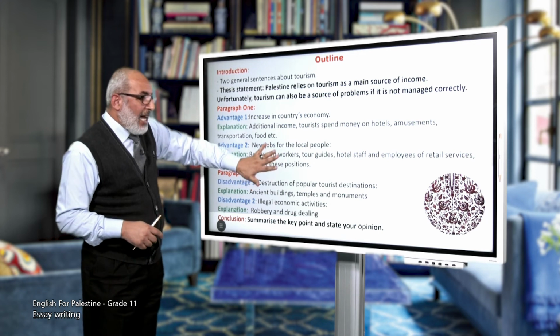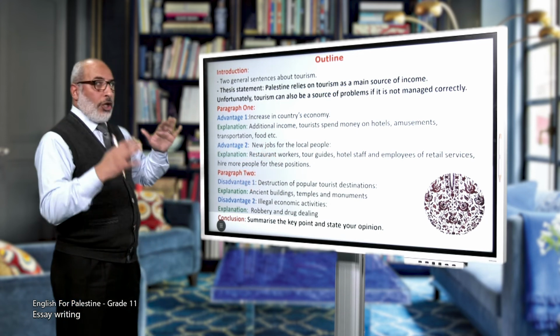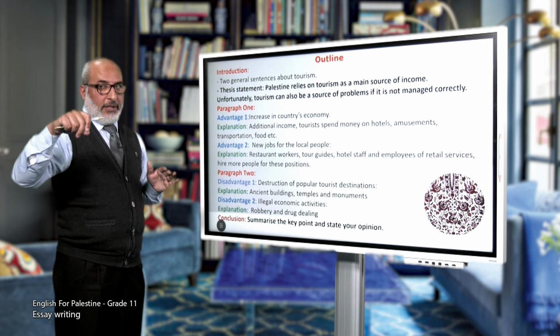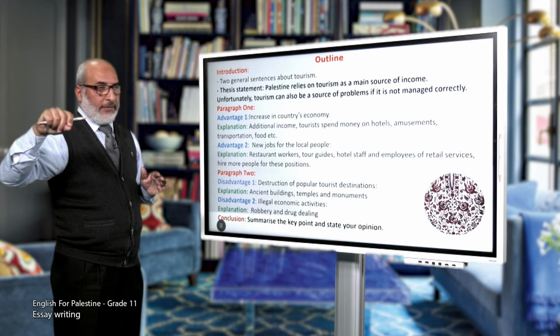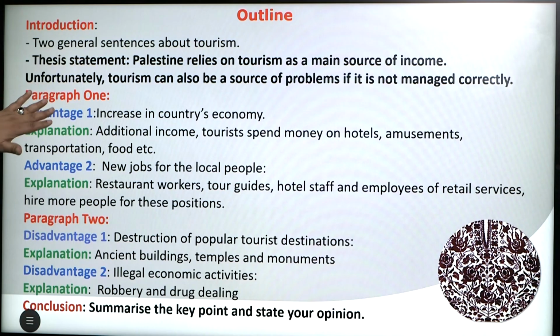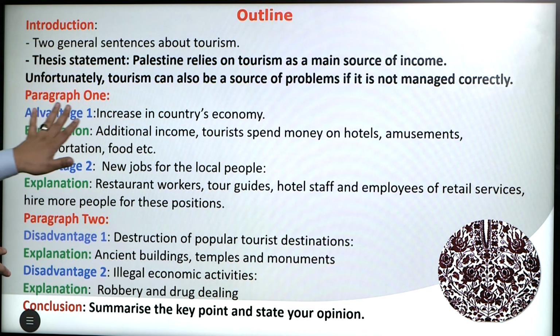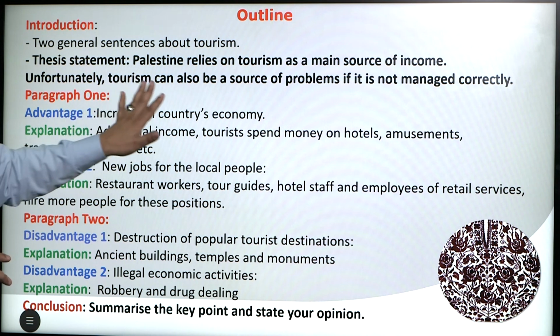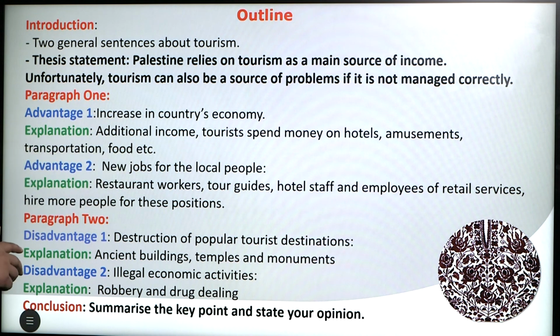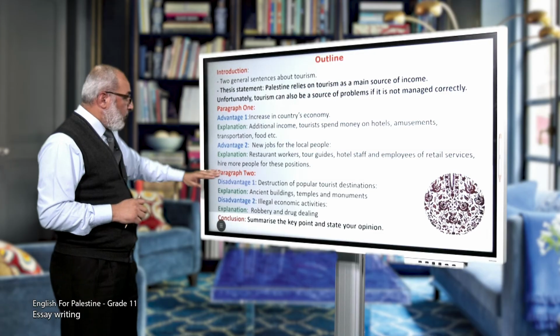So these are ideas. You are going to write the full paragraph. So in paragraph 1, you have to write 2 advantages. Say advantage 1 and explain it. Say advantage 2 and explain it. And then move to paragraph 2.